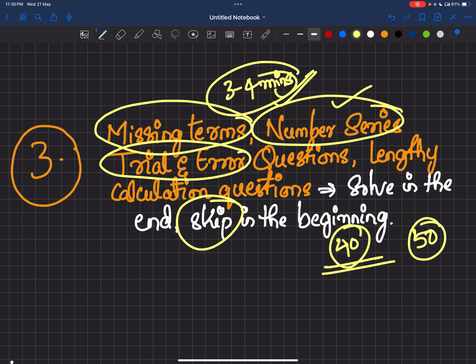But don't waste your time in the beginning itself, because if after completing 1 hour you have solved only 20 questions, then it will be very hard to solve the rest 30 to 40 questions in 1 hour. It will build up a lot of pressure. Like in IPL, you have to score more runs in the power play itself. So the first half an hour or 40 minutes is our power play in the CSAT paper. You need to solve more easy questions in that 30 to 40 minutes.